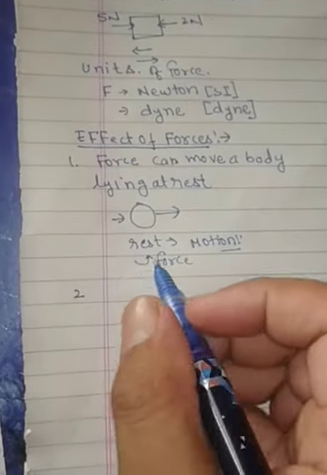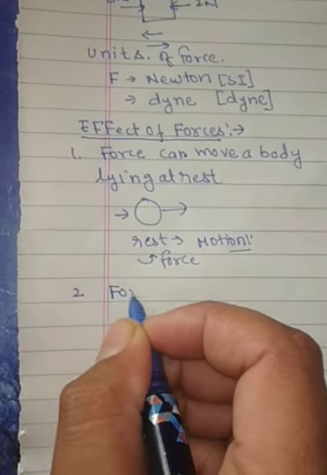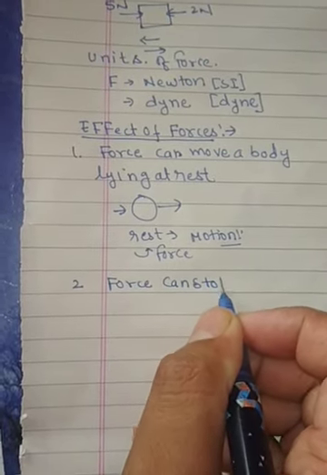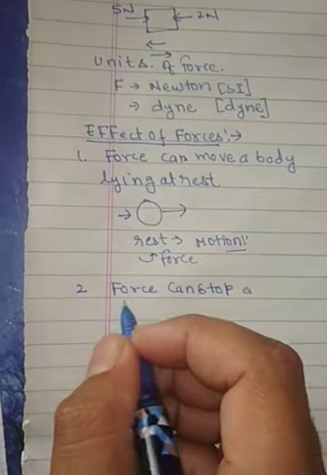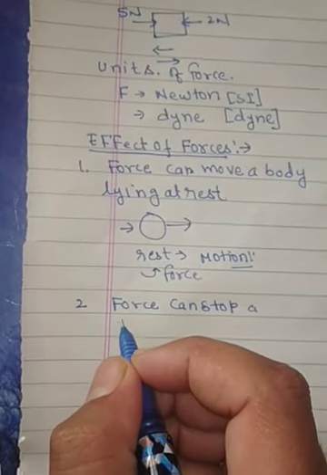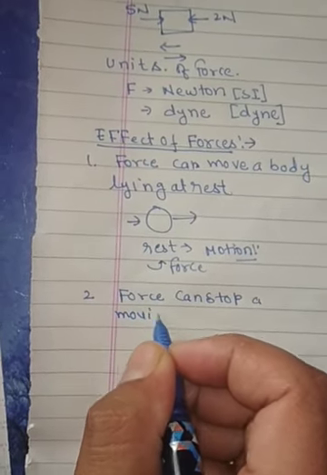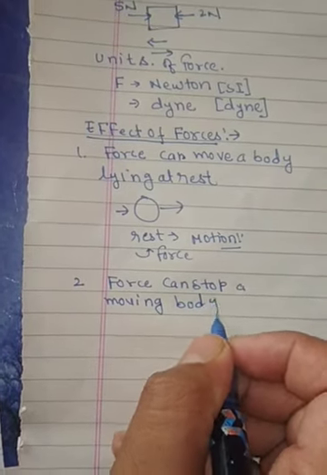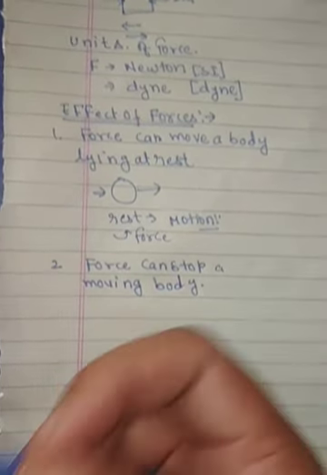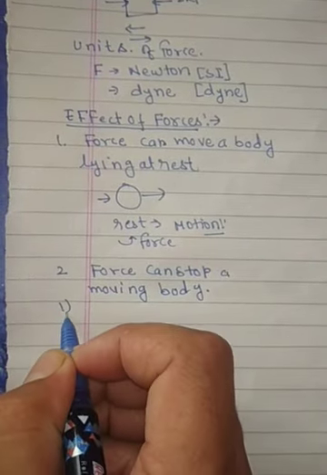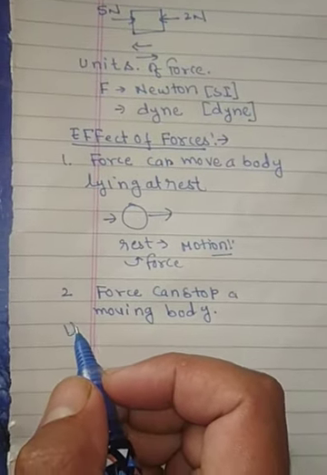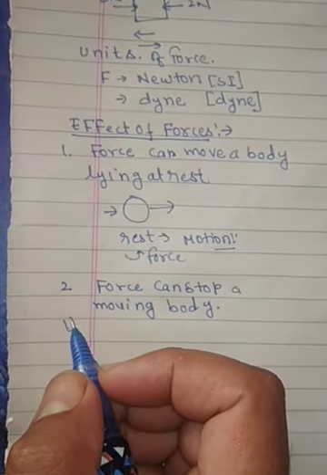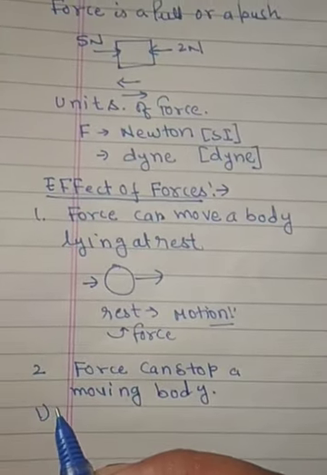Second point: force can stop a moving body. You can include any example, like a goalkeeper stopping a football moving towards the goal post.